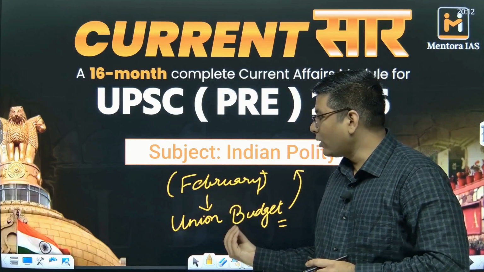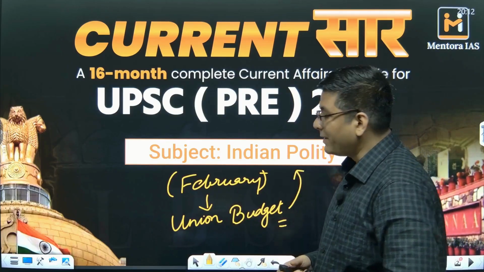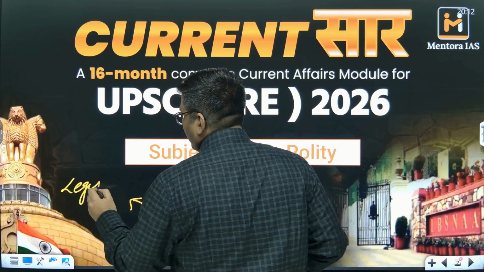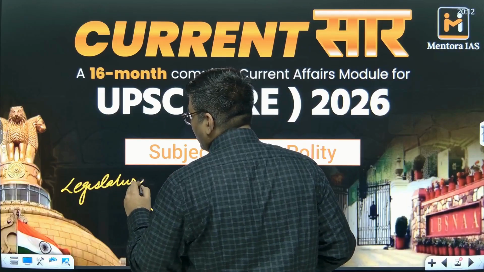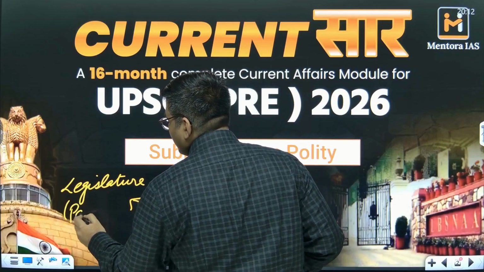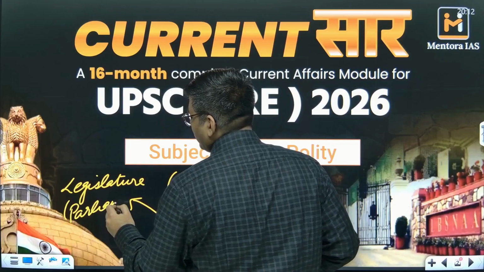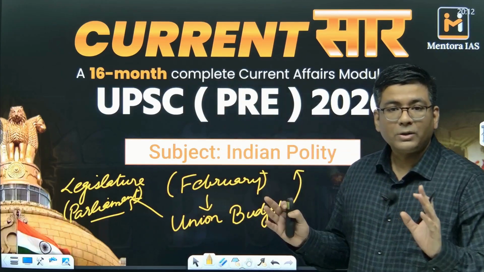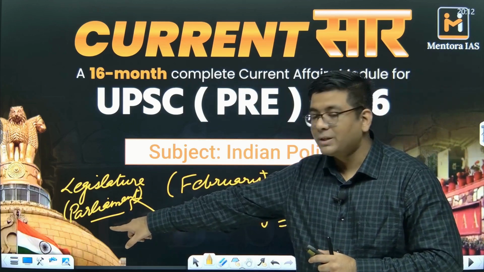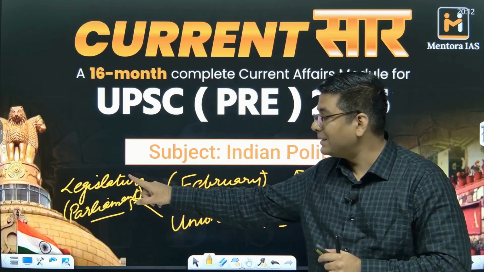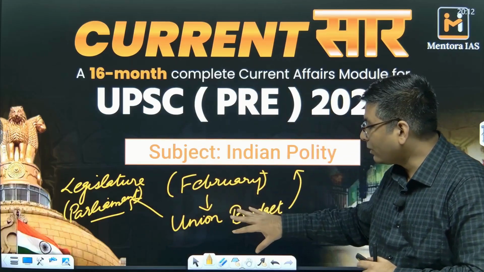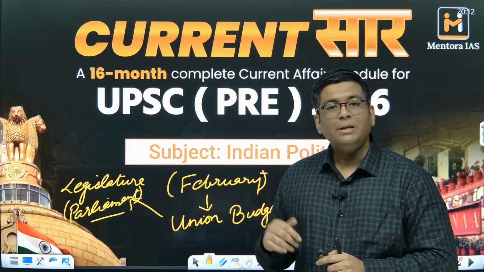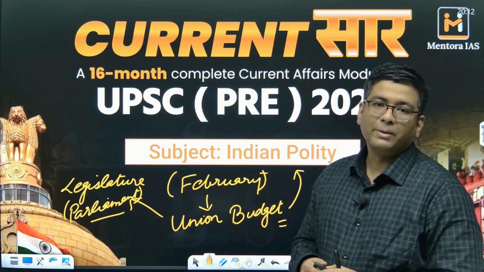Okay, so when you talk about the union budget, this straight away comes from the chapter of legislature. You may also call it the chapter of parliament, which is the most important chapter with respect to the number of questions that have been asked historically from the subject of polity. The most number of questions come from parliament and from legislative procedure. One of the most important legislative procedures is the passage of the union budget. So that is what we are going to do in this particular session.